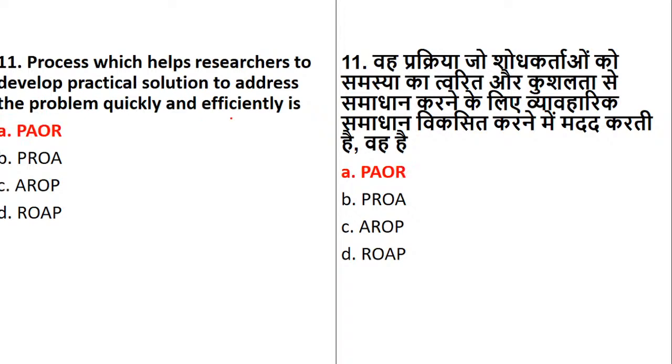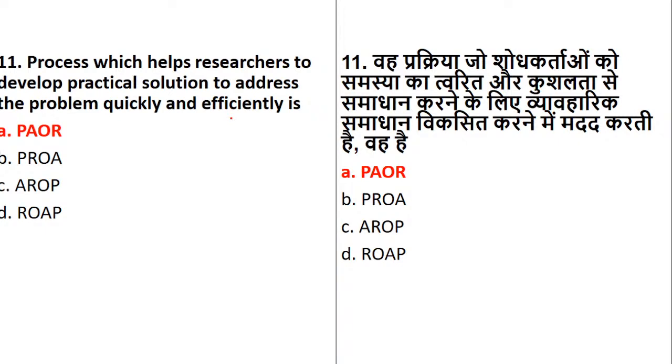Yesterday we studied, if you remember, the steps of action research: plan, act, observe, reflect. So the question is talking about action research, but see how they have twisted it. This can be one way to confuse you. Very good. Those who have answered it correctly know the concept now.